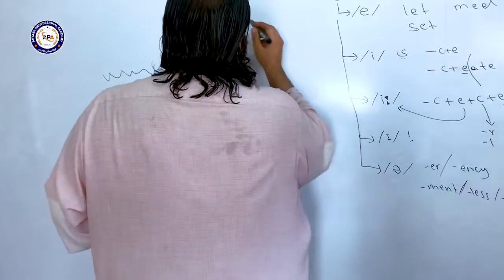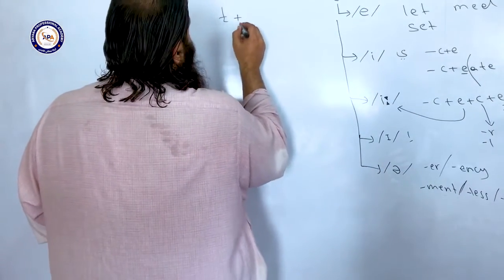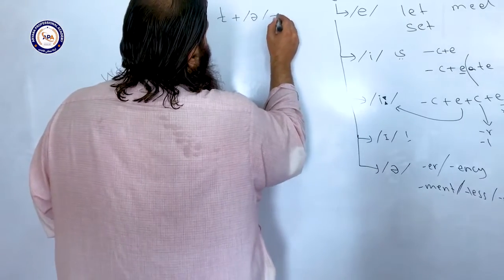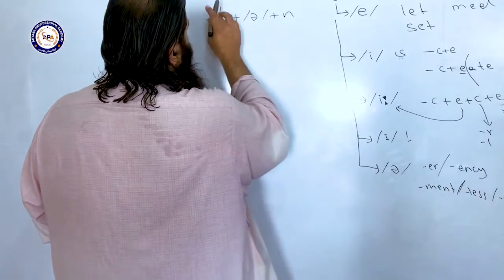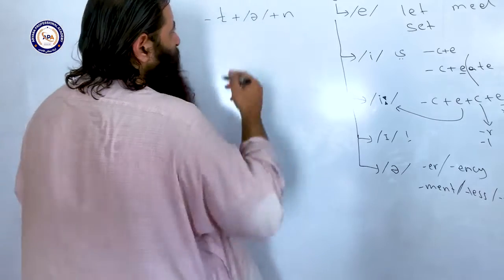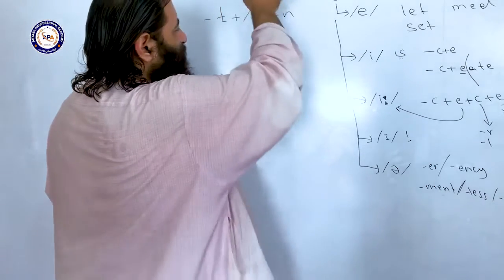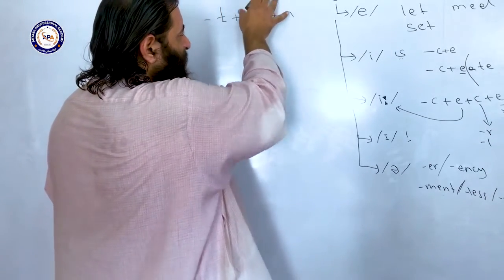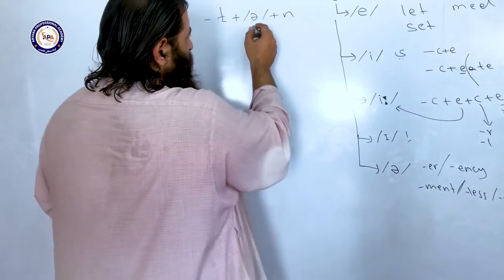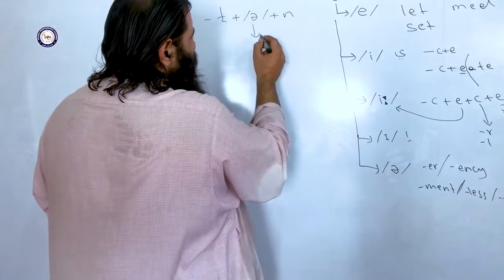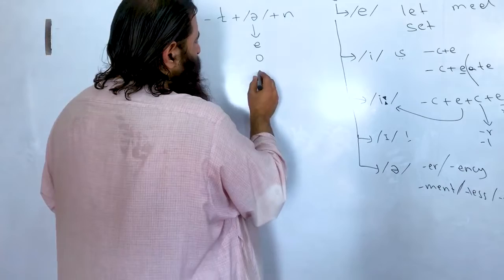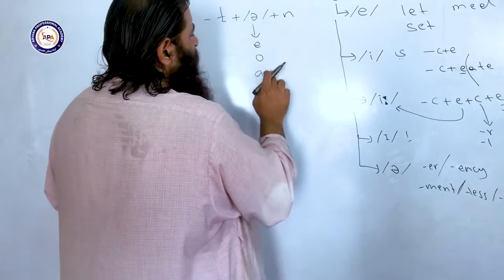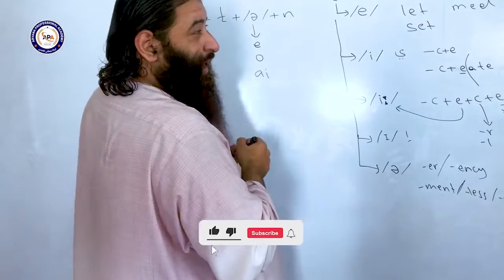Whenever we have T plus schwa plus N at the end of words where there is no stress, in American English we drop this schwa sound. Whether E gives this sound, whether O gives this sound, AI gives this sound, whatever the letter is, if the sound is schwa.